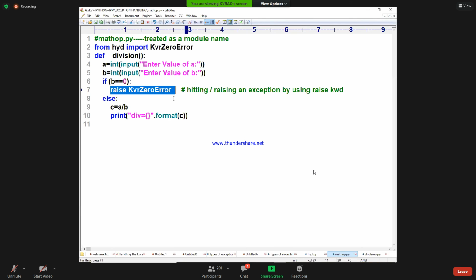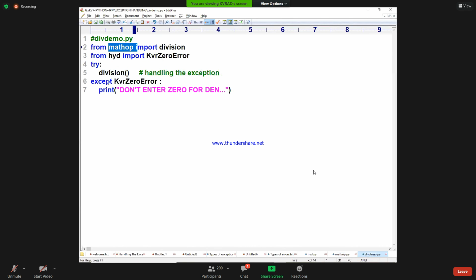Raise the exception, raising an exception, going to where? So going to this main program. So this is matching. That exception is hitting, sending here. Is it matching or not?